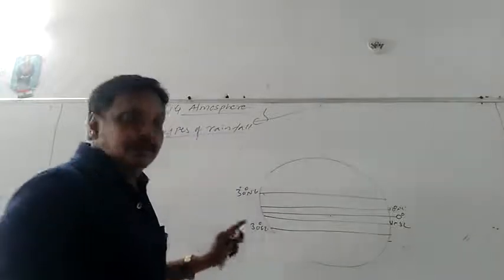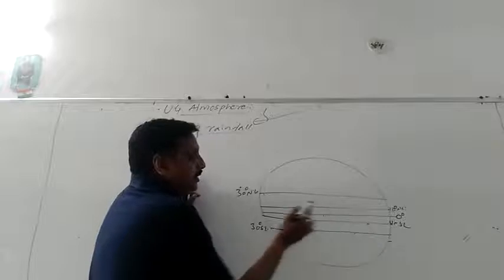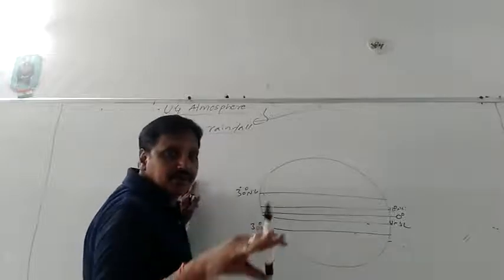See now, the areas lying between 10 degrees southern latitude in the southern hemisphere or northern hemisphere.